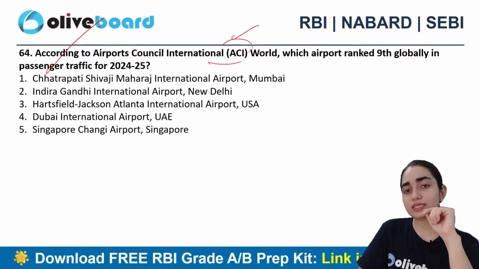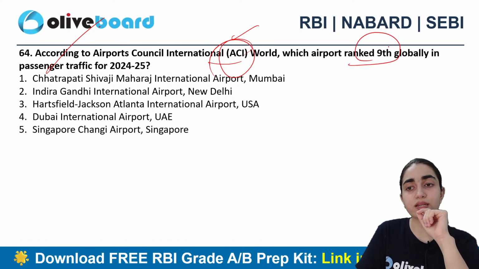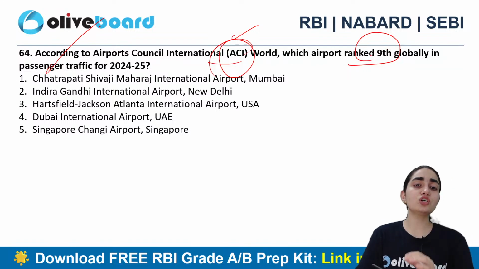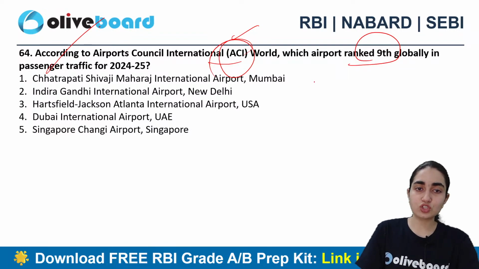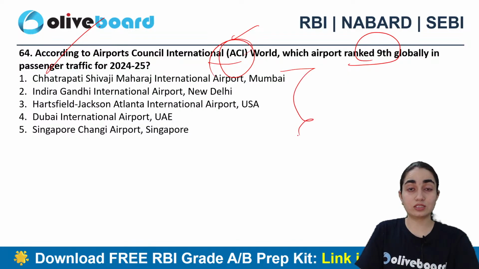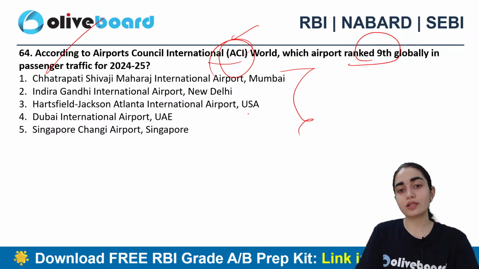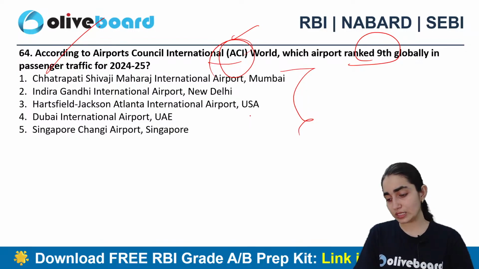Next question says, according to Airports Council International, ACI World, which airport has been ranked 9th globally in passenger traffic for the year 24-25? Chhatrapati Shivaji Maharaj International Airport, Mumbai? Indira Gandhi International Airport, New Delhi? Hartsfield-Jackson Atlanta International Airport, USA? Dubai? Singapore Changi Airport, Singapore? Which one is the correct answer?